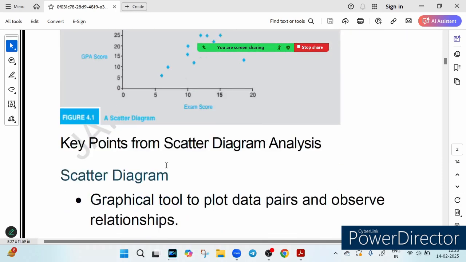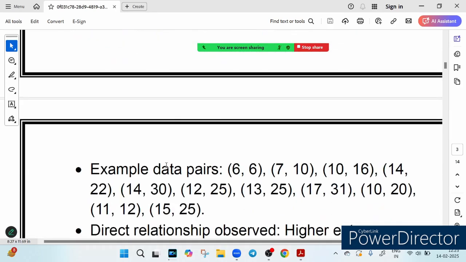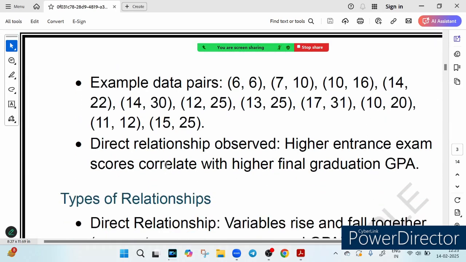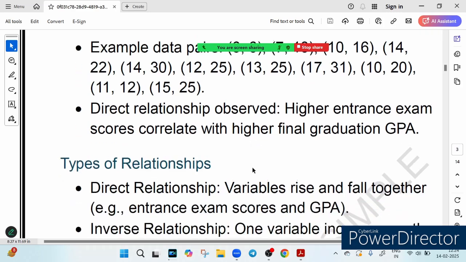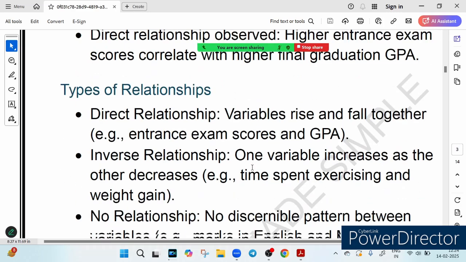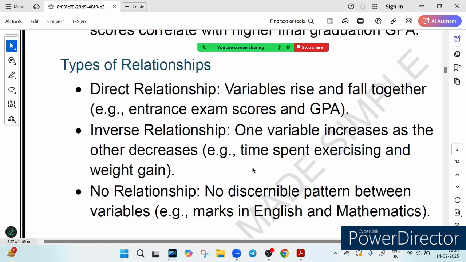This is the point which we have just covered now, right? Okay, now in this case you can see the data pairs here. So we can see that there is a direct relationship observed. A higher entrance exam score correlates with a higher final GPA, and this we can know by plotting the data points and connecting the dots. Now let's talk about the types of relationship. There are two kinds of relationship.